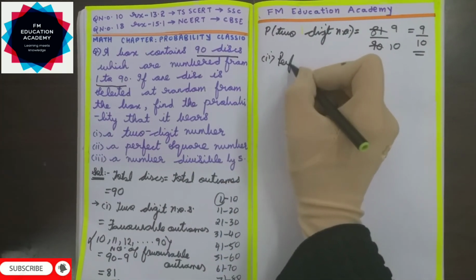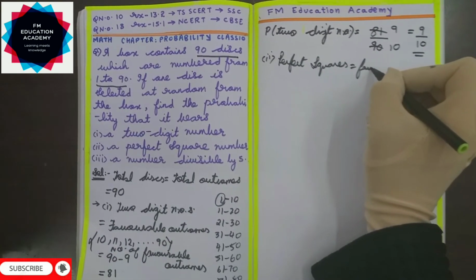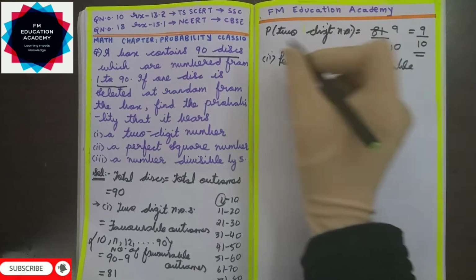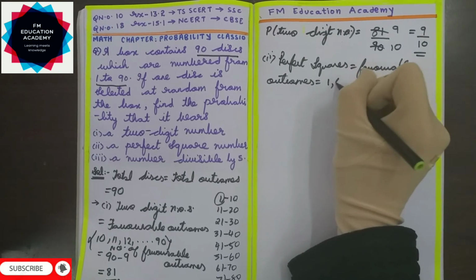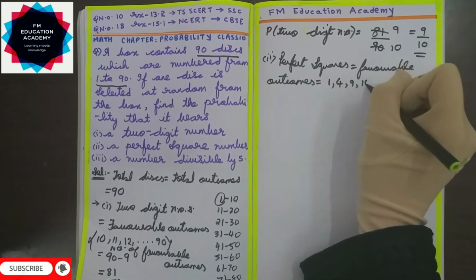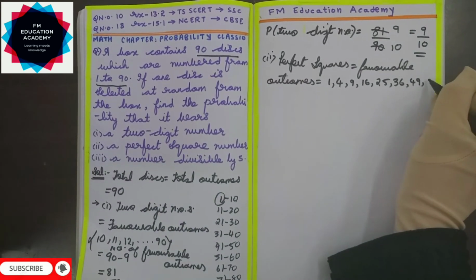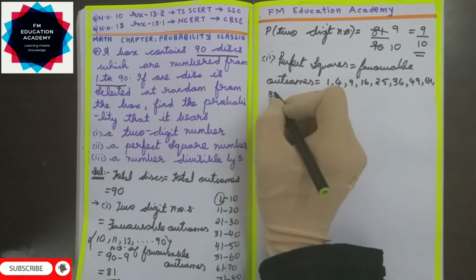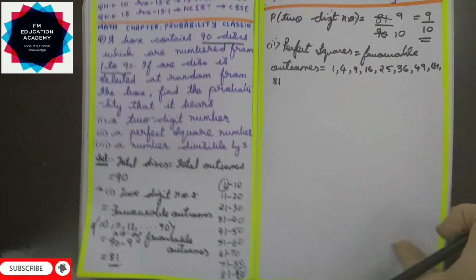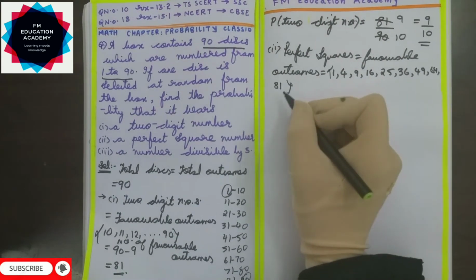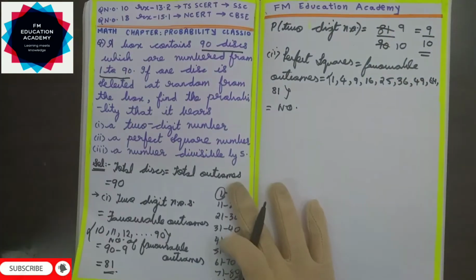So perfect squares, the favorable outcomes here in these discs from 1 to 90: 1 1s are 1, 2 2s are 4, 3 3s are 9, 4 4s are 16, 5 5s are 25, 6 6s are 36, 7 7s are 49, 8 8s are 64, 9 9s are 81, 10 10s are 100, but we don't have discs more than 90. So 100 we should not write. So these are my favorable outcomes. Now I need to write the number of favorable outcomes.